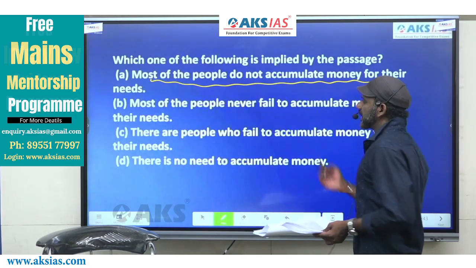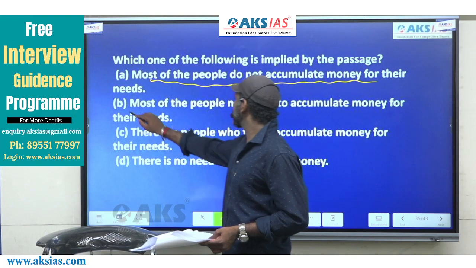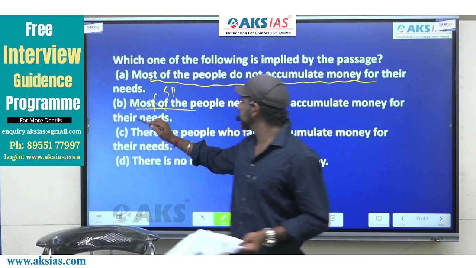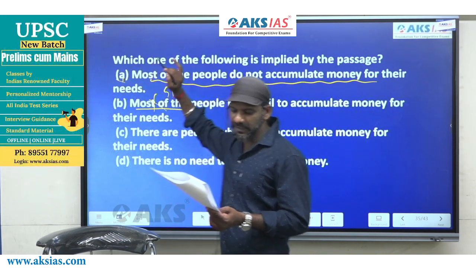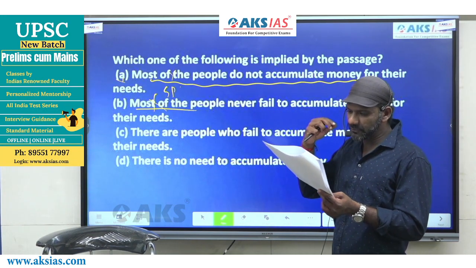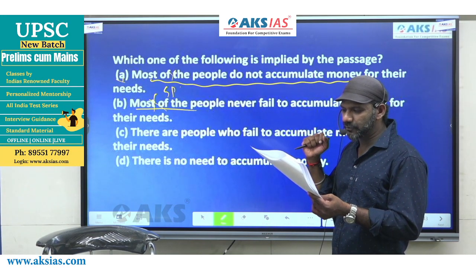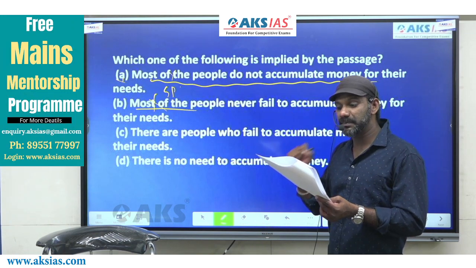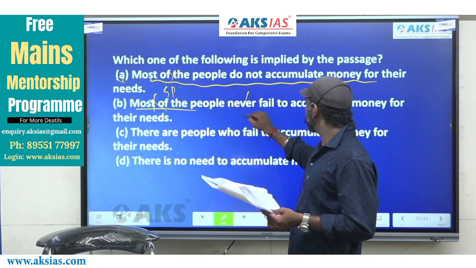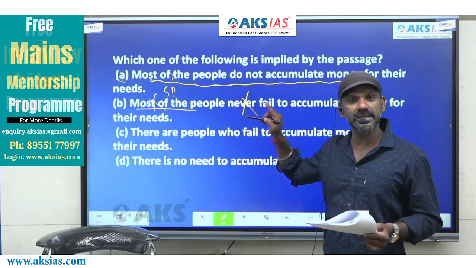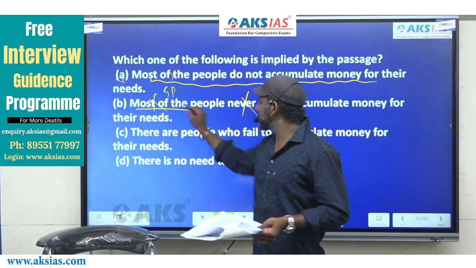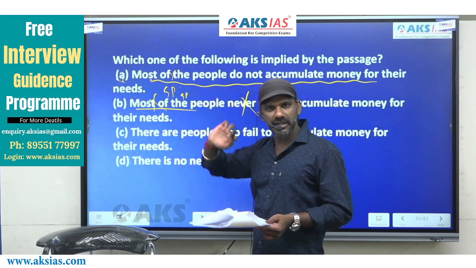So people, general, most of the people, specific. General and specific will not go together. Sorry, option A is eliminated. The same reason for option B as well. Most of the people never fail to accumulate money for their needs. The paragraph says people fail to accumulate money. B says most of the people never fail to accumulate money. B is contradicting the meaning of that sentence. One simple reason: most of the people is specific, people is general, will not go together.